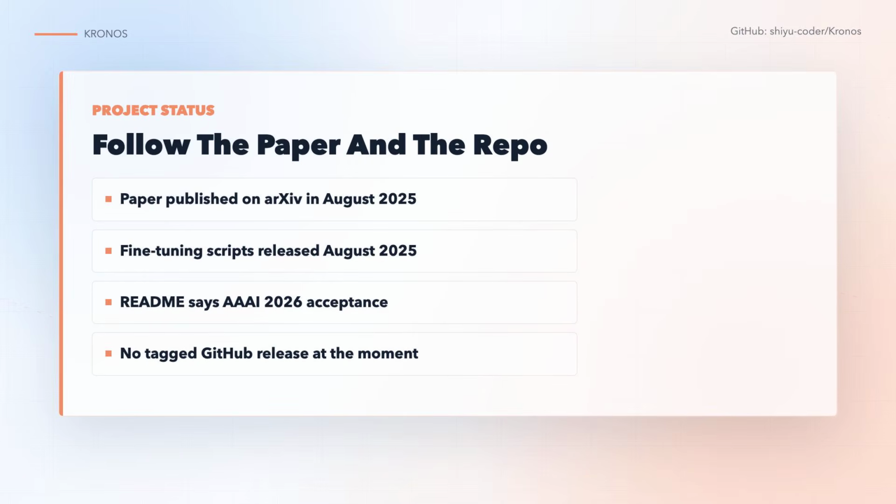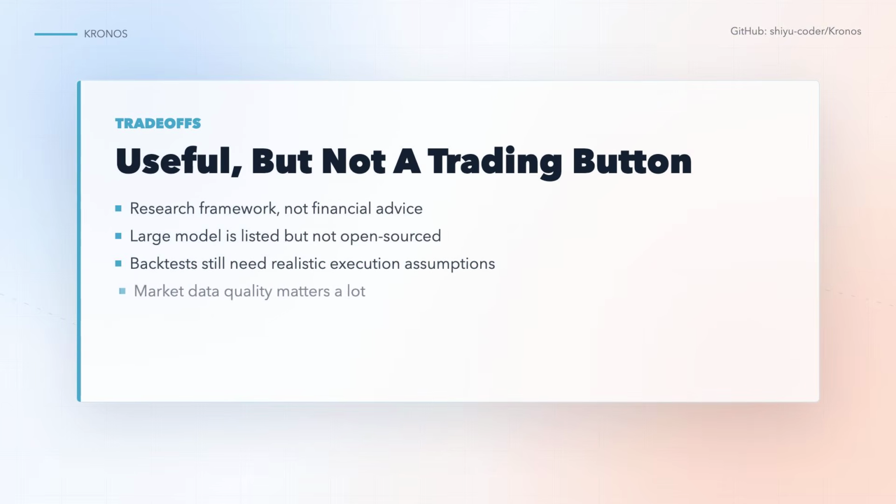The project has a research timeline worth separating from normal app releases. The paper went on arXiv in August 2025. Fine-tuning scripts followed later that month. The README says Kronos was accepted by AAAI 2026. The cloned repo shows an April 13, 2026 commit, and there is no latest tagged release exposed through the GitHub releases API.